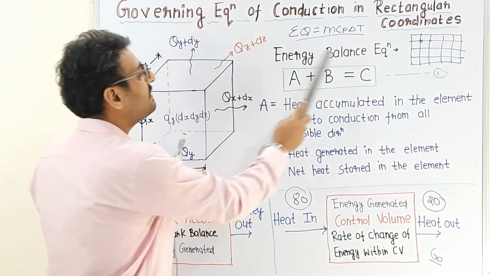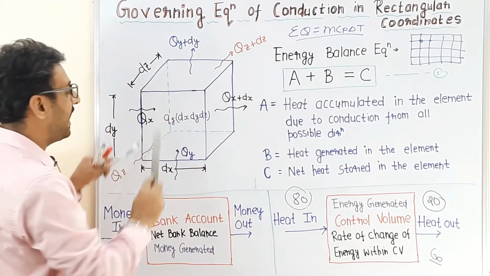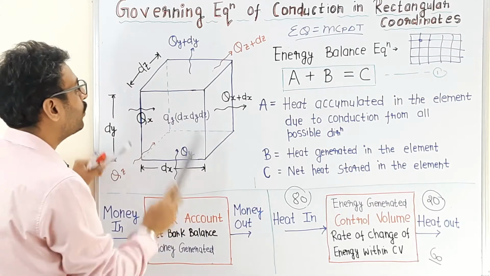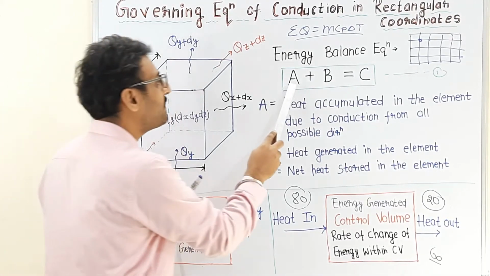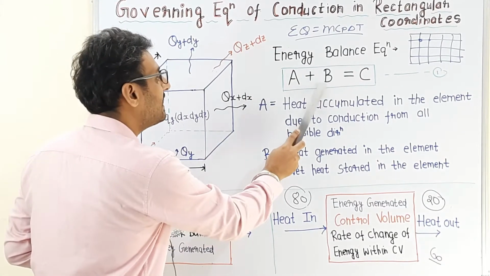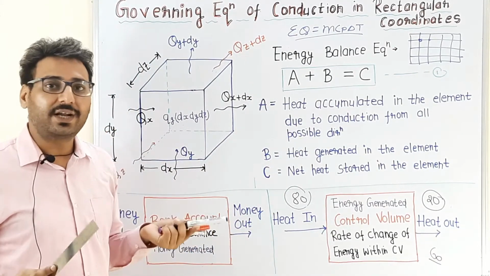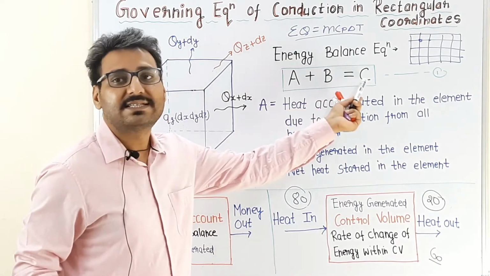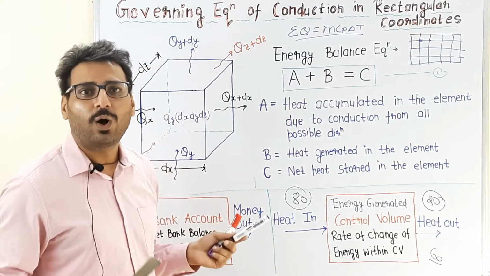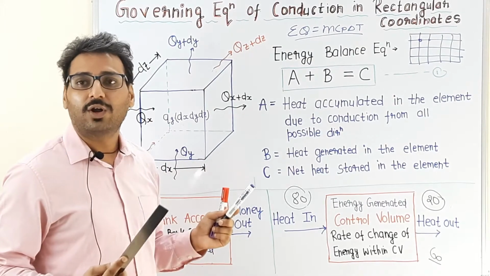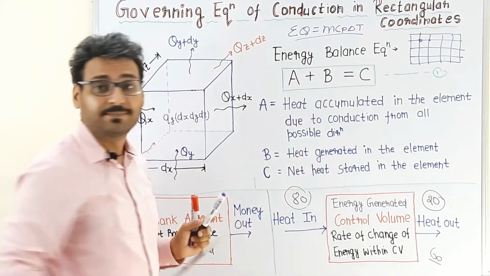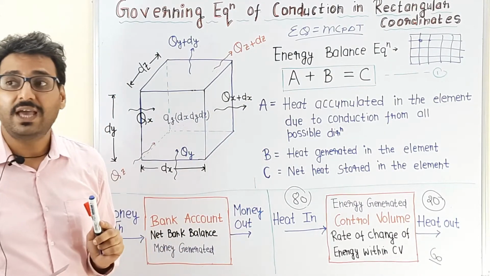Similarly, in the energy balance equation, when heat is supplied by the surrounding to this control volume, A is the heat interaction of the control volume with the surrounding, B is the heat generated in the control volume, and C is the net heat content of the control volume, or the net energy stored in it, which is the net change of internal energy of the control volume. This is the basic explanation of the energy equation.